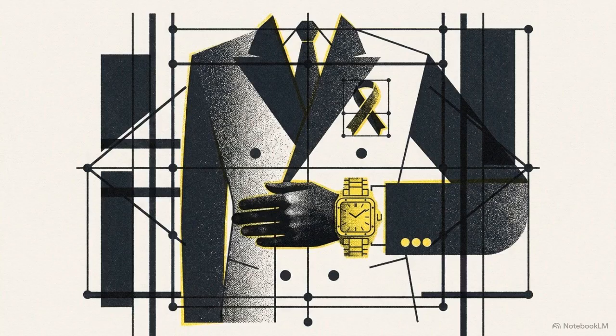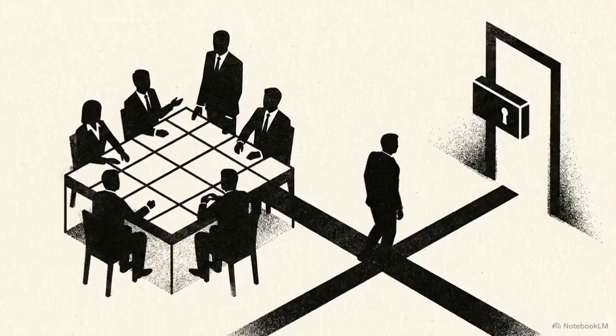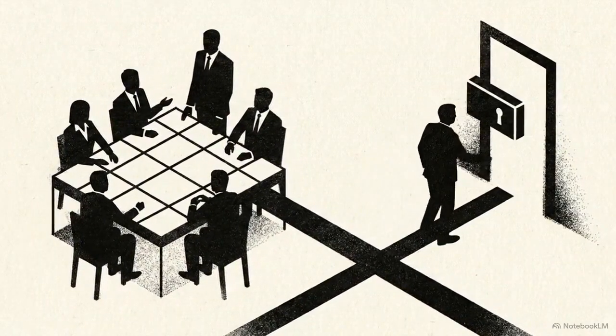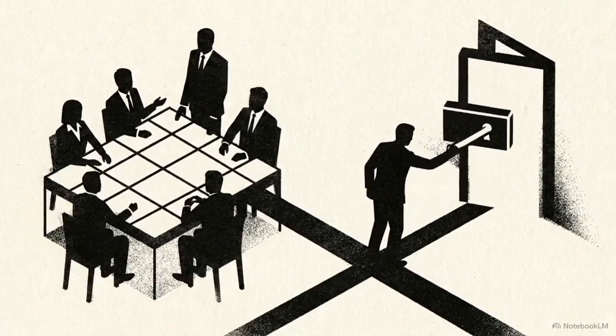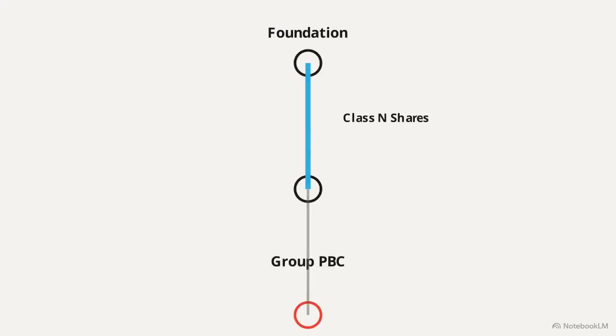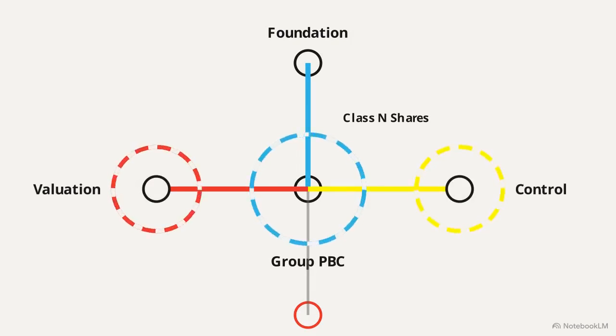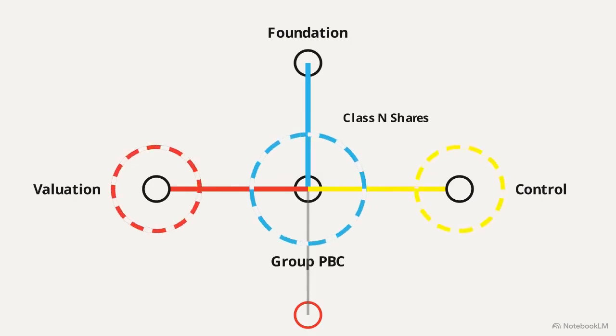The fiduciaries legally responsible for executing the charitable mission are structurally and financially aligned with the commercial entity they are meant to constrain. In the very process of successfully blocking external capture, the architecture created the perfect conditions for total internal capture. We can now observe the entire closed-loop matrix. Valuation, control, and independence are locked in a recursive cycle.